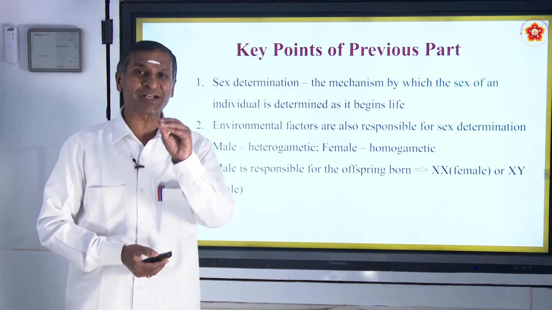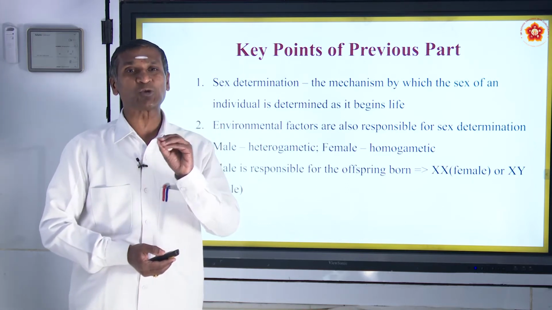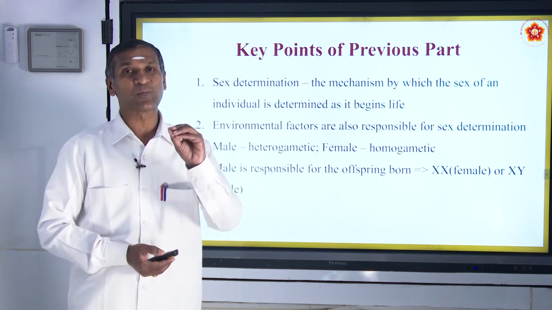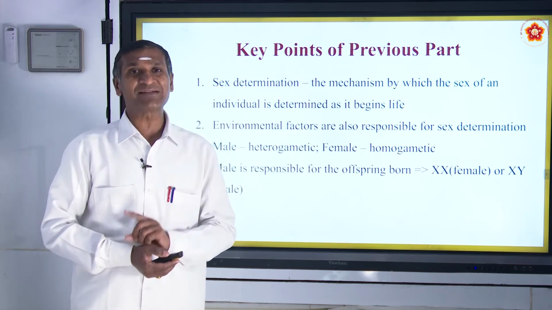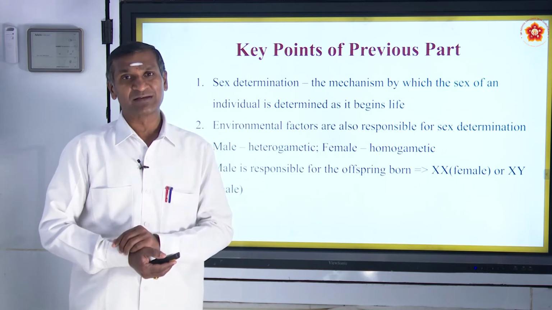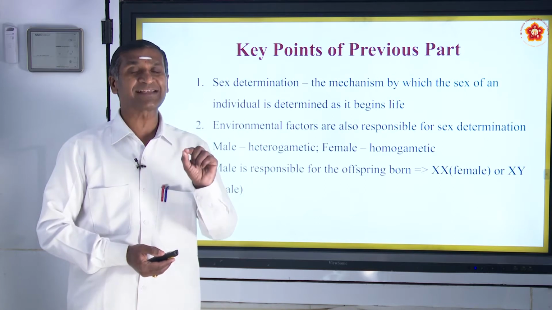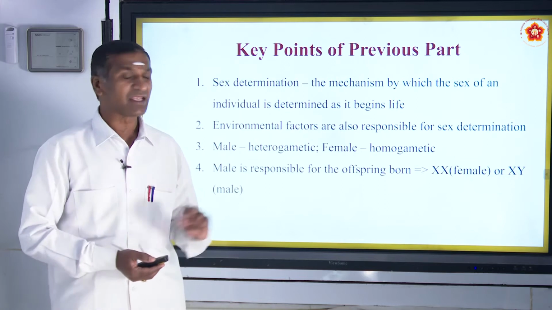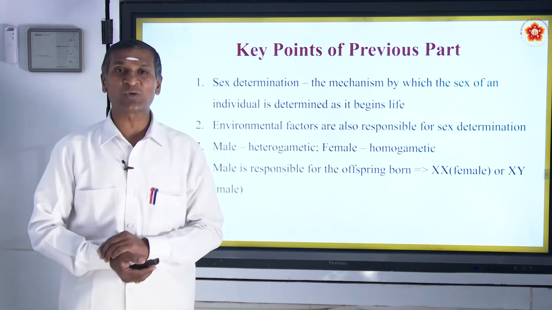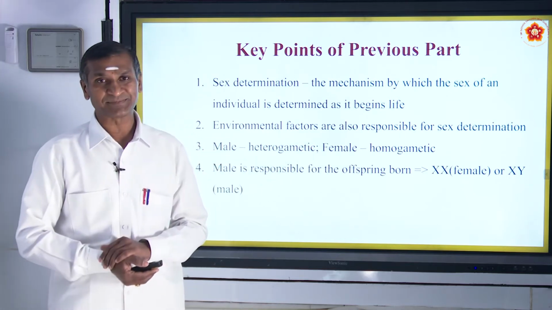Out of these 23 pairs, 22 pairs are autosomes, whereas only one pair is the sex chromosomes. In male, the sex chromosomes are XY, hence heterogametic. In female, the sex chromosomes are XX, they are homogametic.